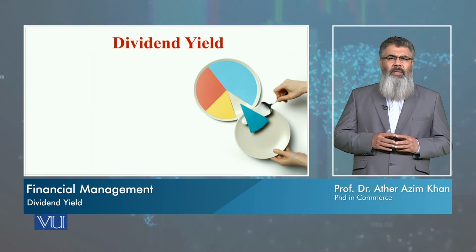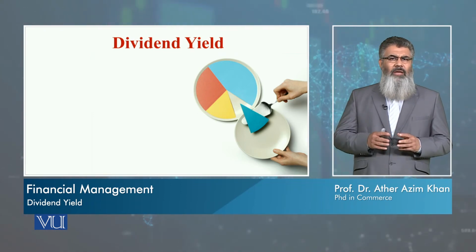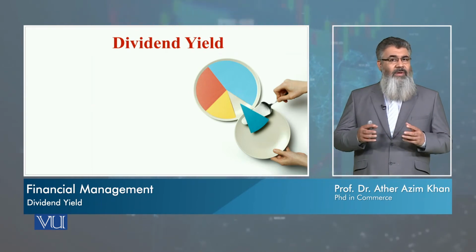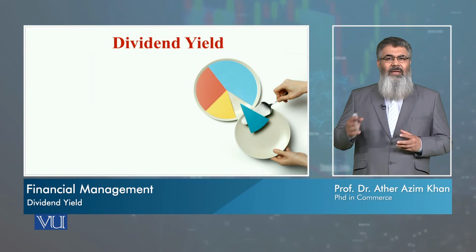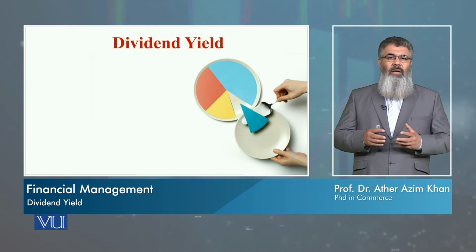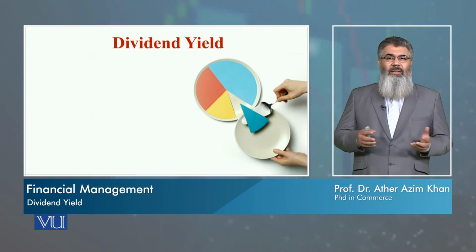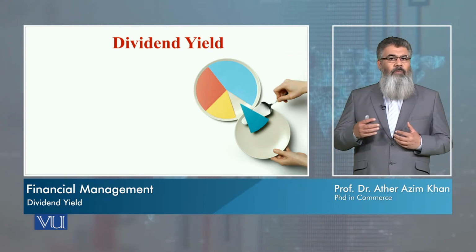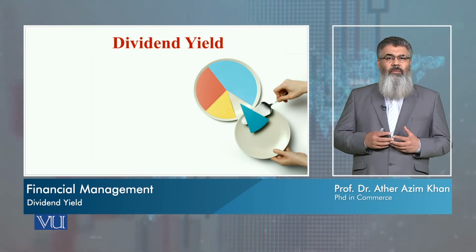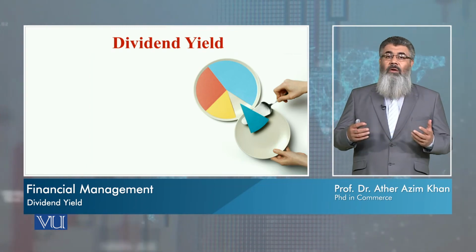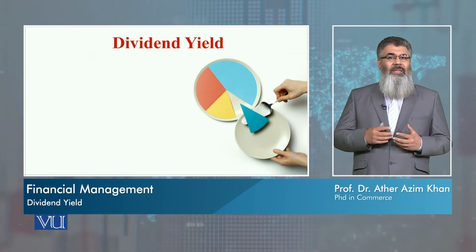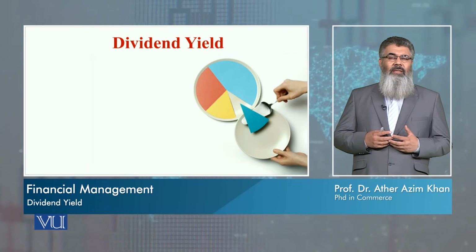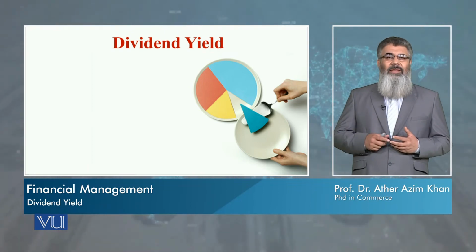Suppose a company's stock has a par value of 10 rupees and the company has paid dividend of 10 rupees. So relating 10 to the par value of 10, it becomes 100%. But the question is, as an investor, if I have bought this share not for 10 rupees, but let's say for 100 rupees, then 10 rupees dividend with reference to 100 rupees current market price, it will only be 10%.